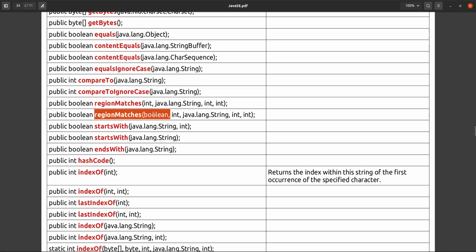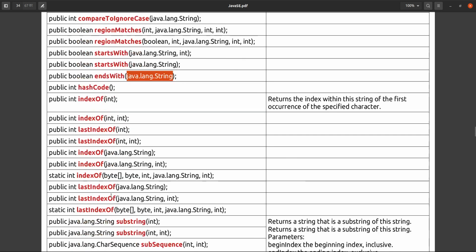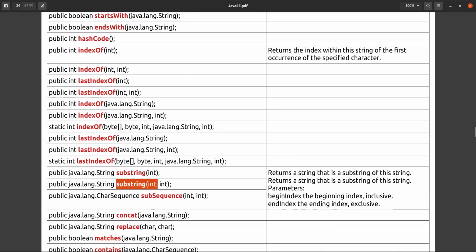And if you want, you can use a boolean. If you want to use case insensitive, then you can give this as true. Then case insensitively, it will match the region. startsWith a particular character or string, starting from this index or without this index. It checks whether this is starting with this string. If it is starting with this string or if it is ending with this string, it will return true or false accordingly. Okay, substring is also very important.